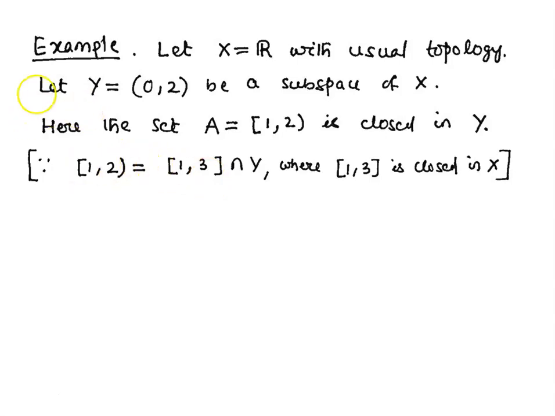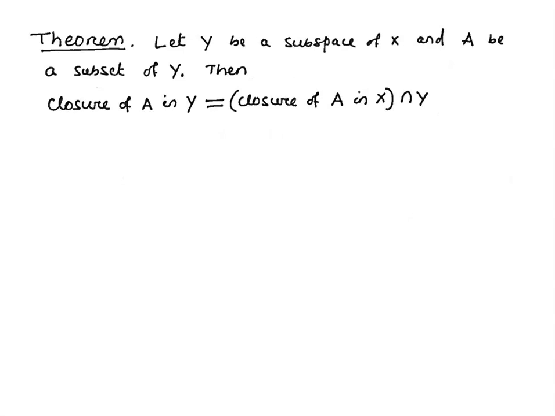So this semi-open interval [1, 2), which is closed at 1 and open at 2, can be written as the intersection of a closed set in X with Y. So A is closed in Y. But we can check that A is not closed in X, because this is a semi-open interval. This is not closed in X equal to R with usual topology.